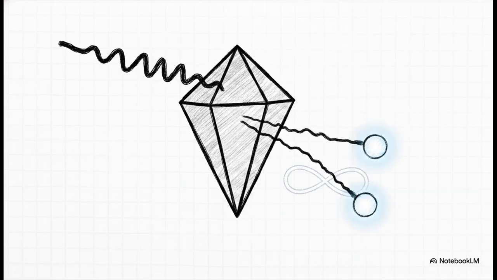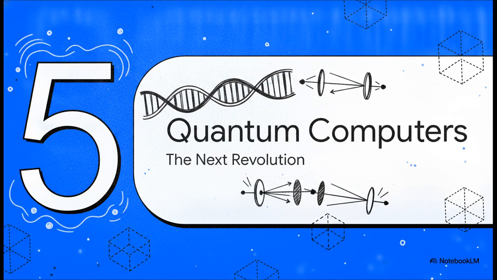And this is where the physics gets really wild. We aren't just talking about continuous, steady waves of light anymore. By passing a laser through a nonlinear crystal, like a KDP crystal, we trigger what's called spontaneous parametric down conversion. This literally splits a single high-energy photon into two lower-energy, completely entangled photons. We can then send these individual correlated particles of light through the interferometer to test the very boundaries of reality and information itself. Which brings us to our final section, Part 5, Building Future Quantum Computers, the Next Revolution.